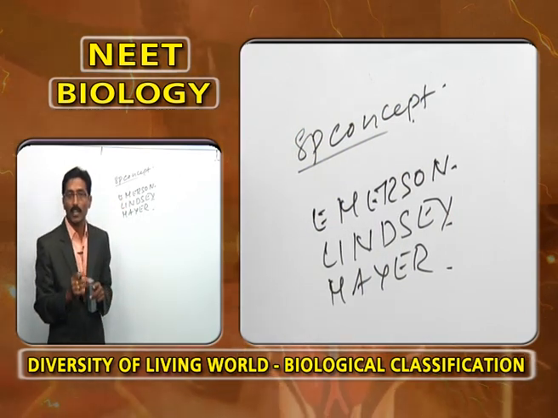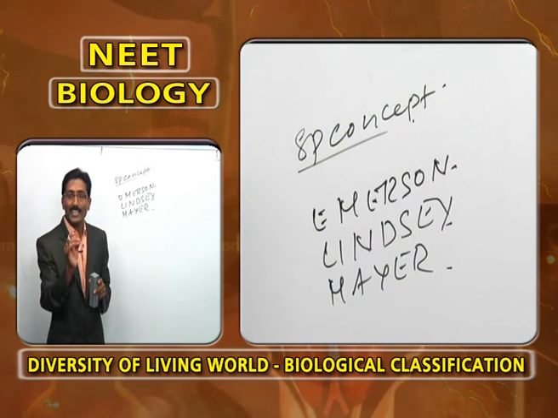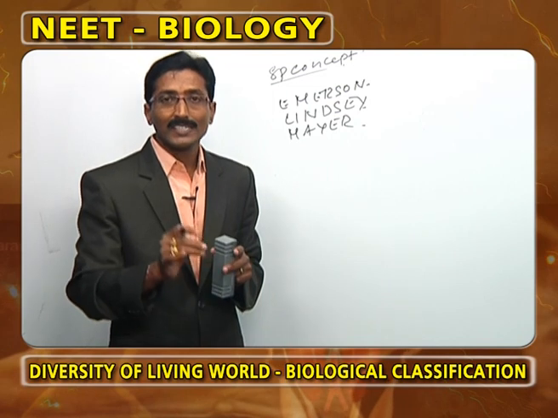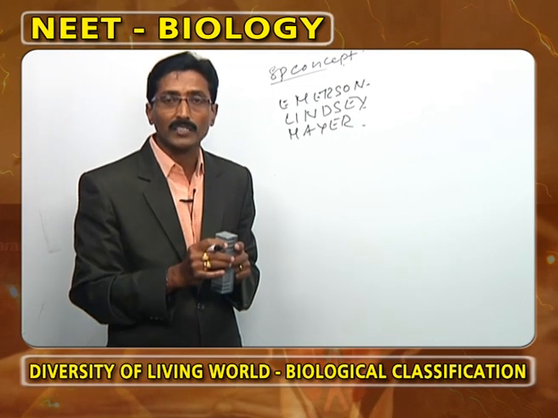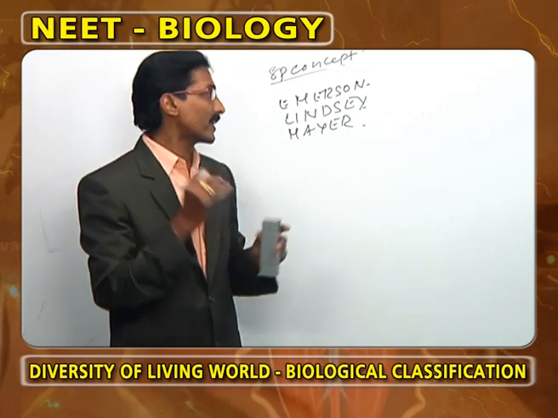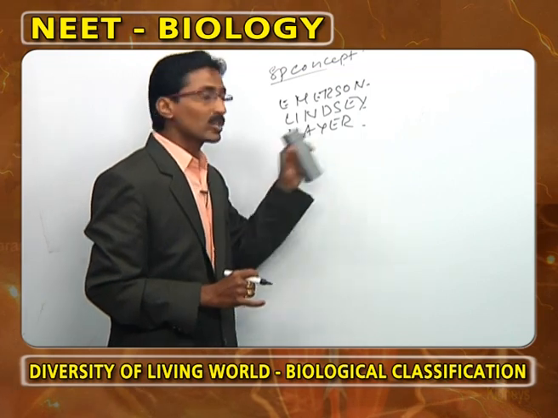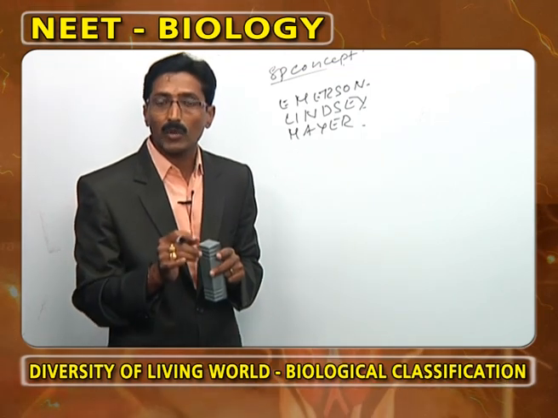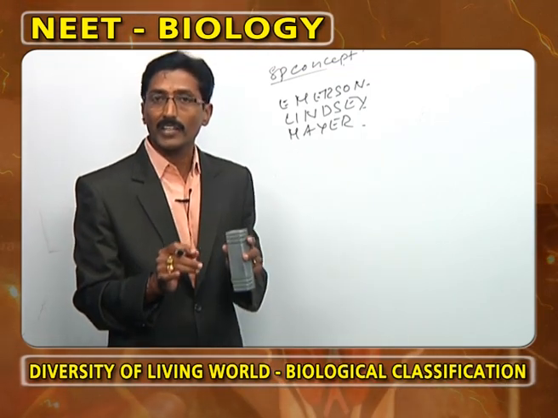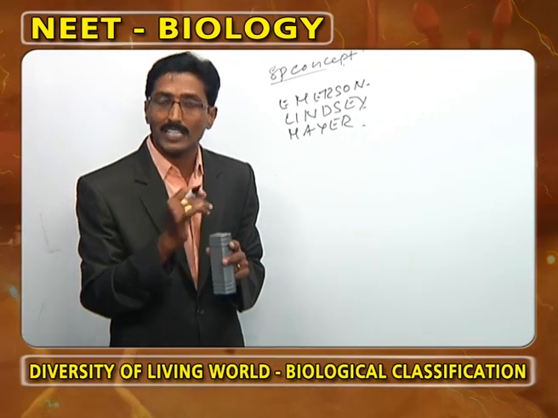According to Lindsay, what is meant by species? An aggregation of individuals that resemble each other and are derived from a common reproductive sequence. That is species in the words of Lindsay. And what about Mayer? In the words of Mayer, species are potentially interbreeding and reproductively isolated from other species.